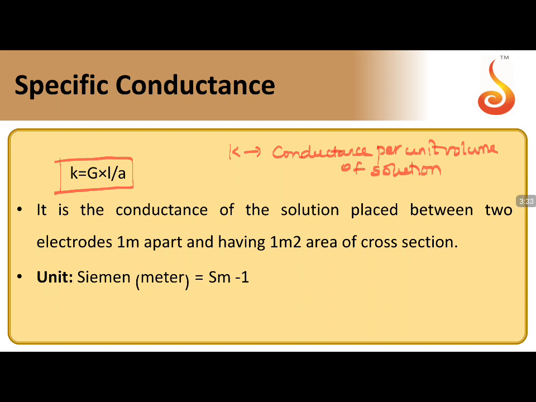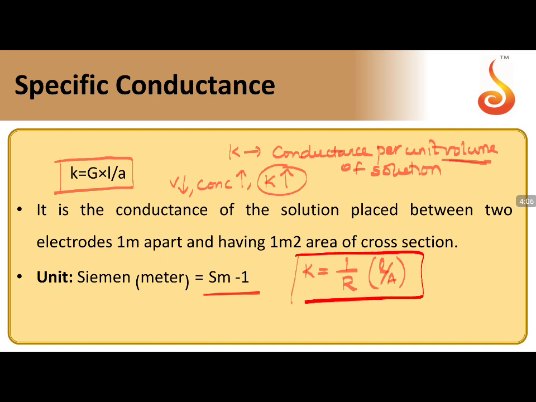When you take a volume related factor, if concentration increases, the volume of solution is decreasing, so the K value increases. If volume is decreasing, concentration increases, K increases. The unit for specific conductance is Siemens per meter. K can also be written with another formula, 1 by R into L by A. This can also be taken as the formula for calculating K.